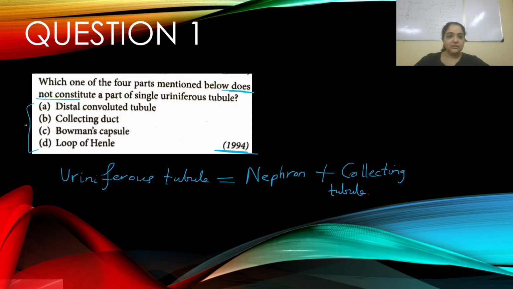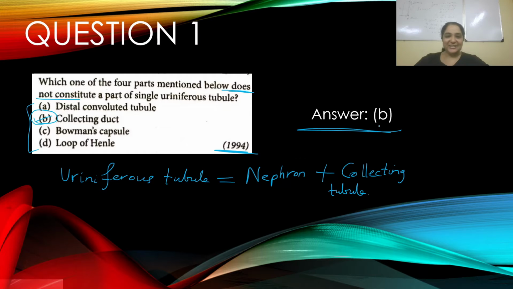Yes, collecting duct is not a part of uriniferous tubule; the uriniferous tubule stops at collecting tubule. C, Bowman's capsule, and D, loop of Henle, are all part of a single uriniferous tubule. So collecting duct is the right answer, as it does not constitute a part of a single uriniferous tubule. Your answer should be B.